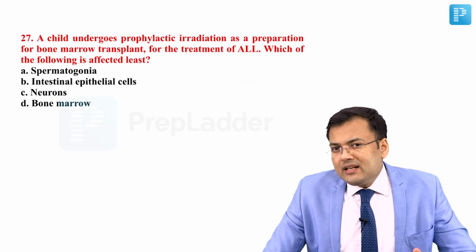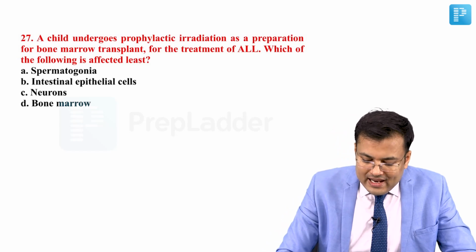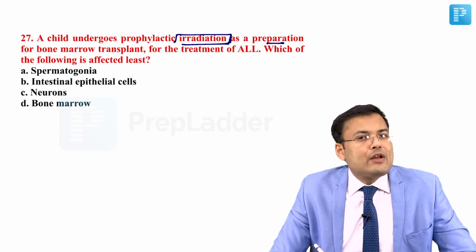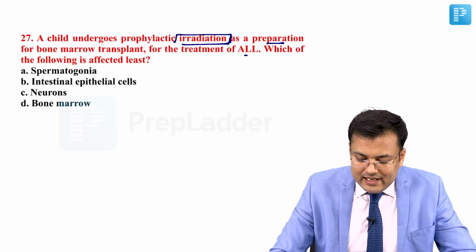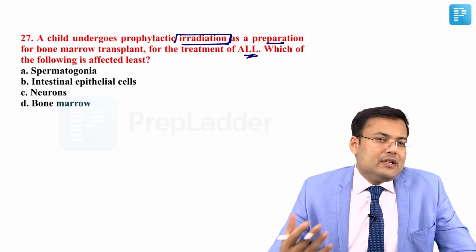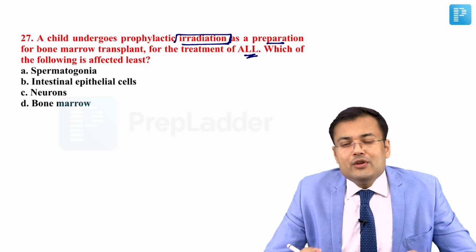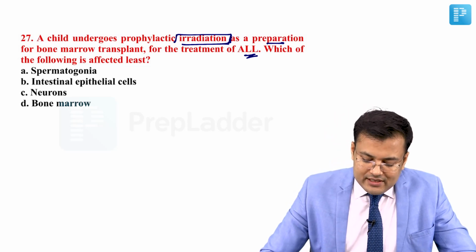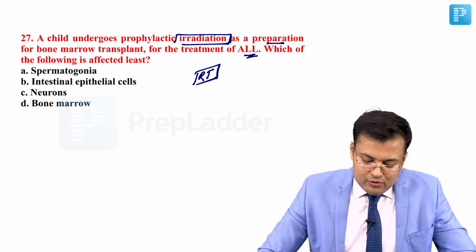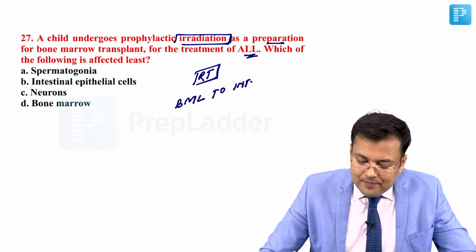A similar question was asked in INI CET also. Recently, a child underwent prophylactic irradiation as a preparation for bone marrow transplant for treatment of ALL. Which of the following is affected least? Means which of the following organs is least affected after radiotherapy? So see the sensitivity of radiotherapy. Which organ is affected most? Mnemonic is BML to intestinal mucosa.